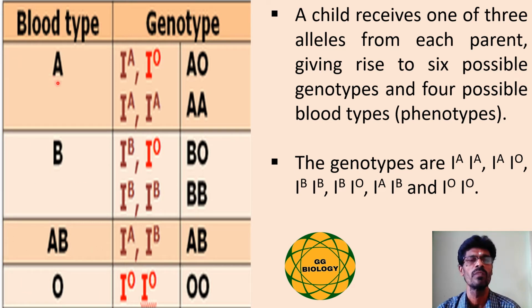The genotype of blood group A is IA-IA and IA-IO, the genotype of blood group B is IB-IB as well as IB-IO, the genotype of group AB is IA-IB, and the genotype of the O group is IO-IO. So there are 4 phenotypically available blood types and 6 genotypes for these 4 blood types.